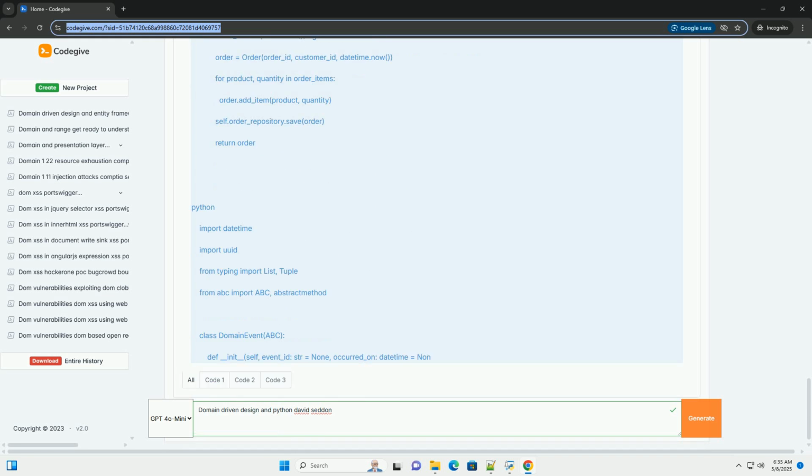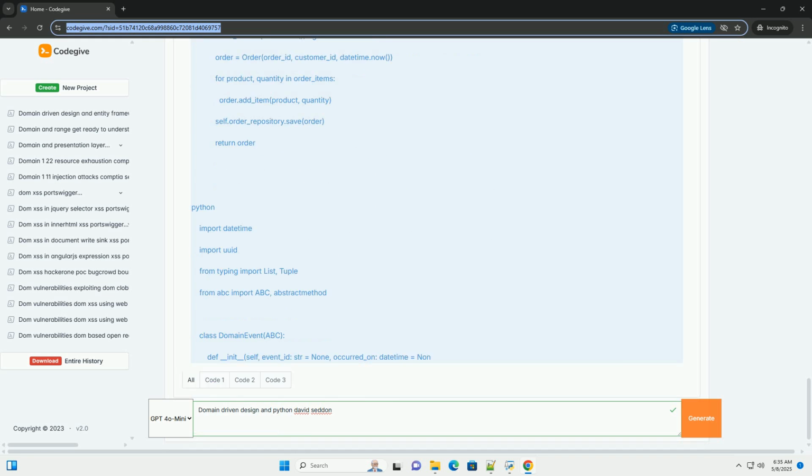4. Python implementation, a concrete example, e-commerce. Let's build a simplified e-commerce example to demonstrate these concepts. Problem domain: online store. We'll focus on the core functionality of placing orders.